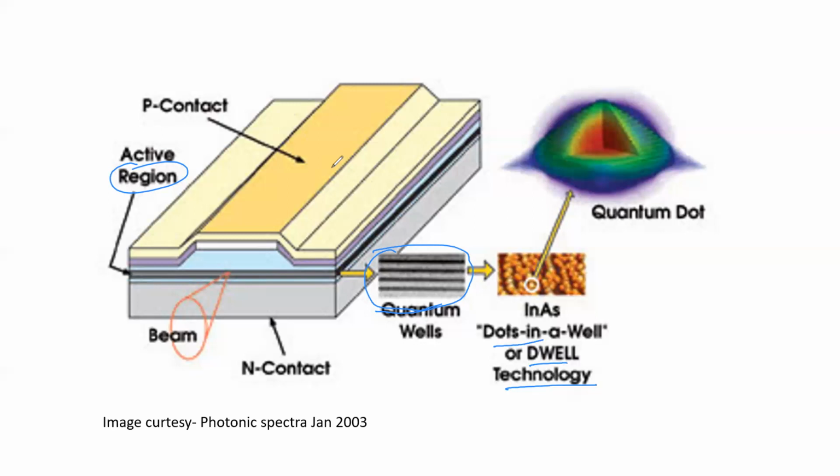The DWELL is a hybrid technology which uses both. Simply quantum dots can also be used, simply quantum wells can also be used. Depending on which kind of light is emitted, you can use different materials and different technology. This is the latest hybrid technology, which uses both wells and dots.